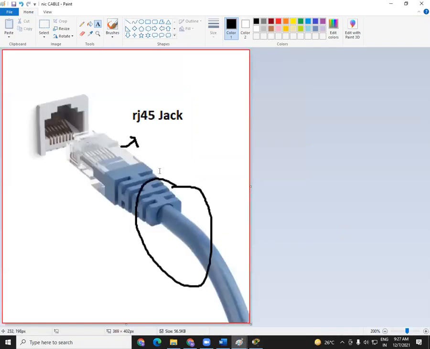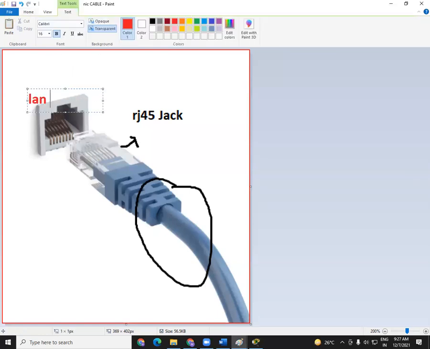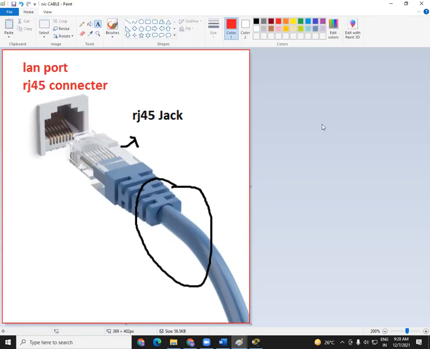So in this photo it is showing the same thing. This is your LAN port. And this LAN port is also the RJ45 connector. That is, the white color one is called the RJ45 jack. And this particular port, what you see on your screen, is called the RJ45 connector. So by using this cable, you connect the cable in that particular port. That's it. It's not rocket science.